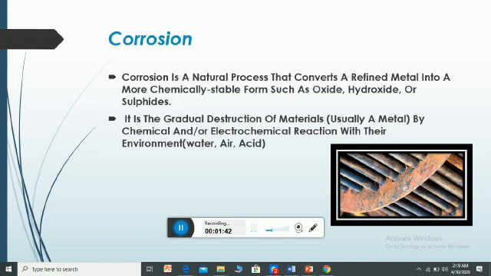That's why they do chemical reactions, and when a metal reacts with water, air or acid, it's a gradual destruction of the material, usually metals, by a chemical and/or electrochemical reaction with their environment.